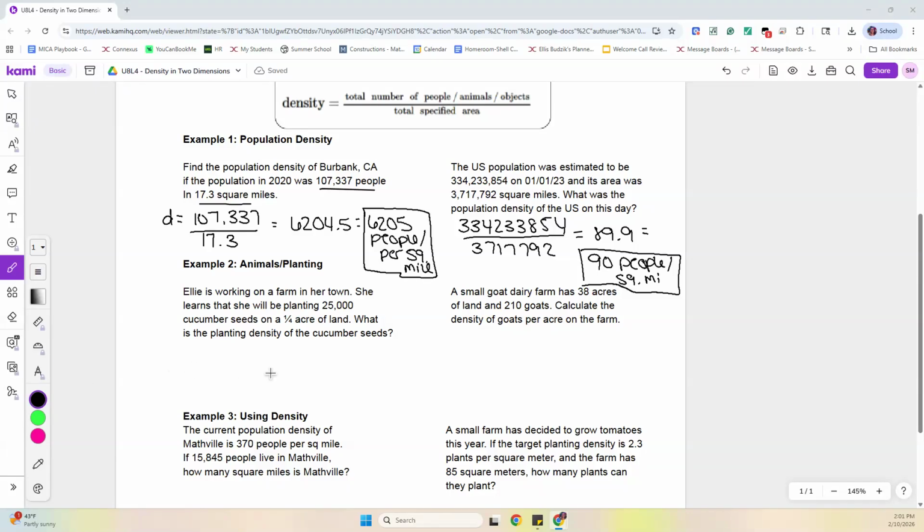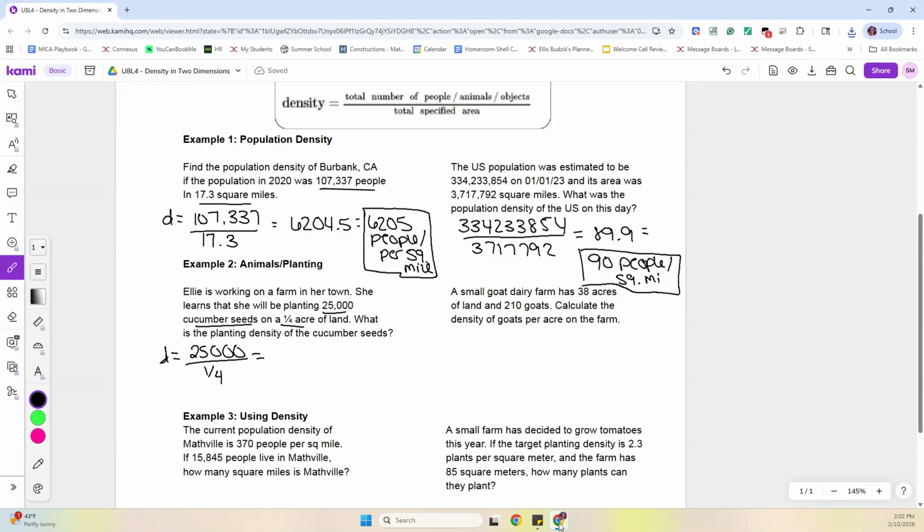Example 2 says Ellie is working on a farm in her town. She learns that she will be planting 25,000 cucumber seeds on a quarter acre of land. What is the planting density of the cucumber seeds? So again, we're still looking for density. So density is going to be our total number of whatever we're talking about. In this case, we're talking about cucumber seeds. So 25,000 cucumber seeds divided by our area, and our area is 1/4 acre.